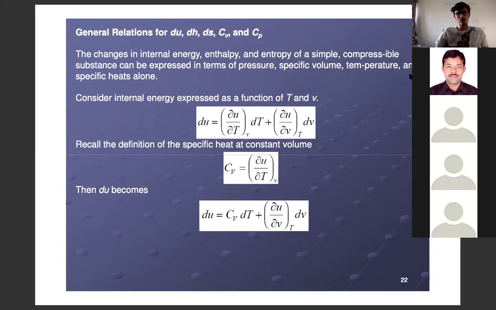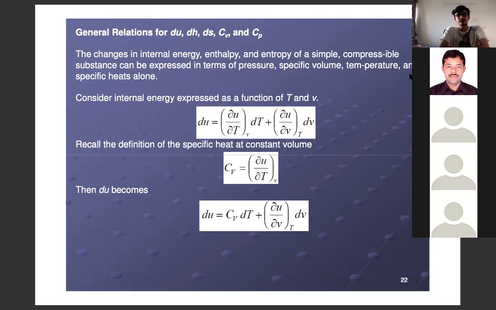So here we are going to discuss general relations for internal energy, entropy, and specific heat at constant volume and constant pressure. Enthalpy is also mentioned here, but we already discussed that.